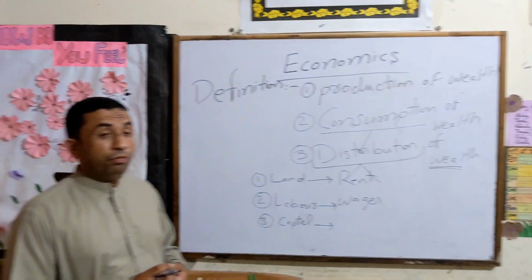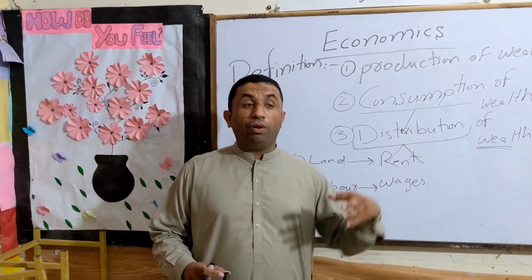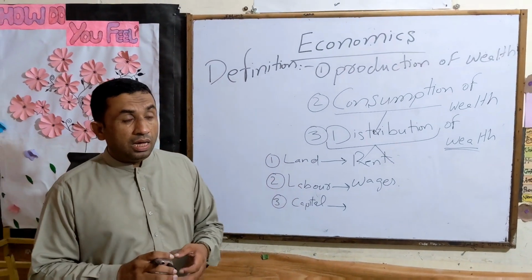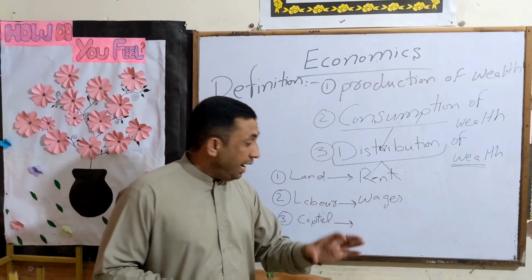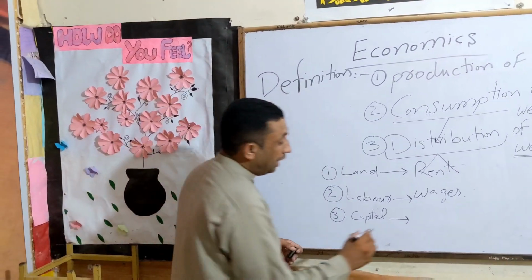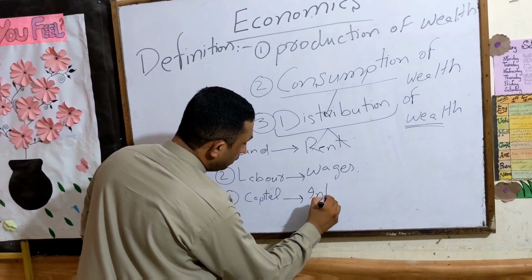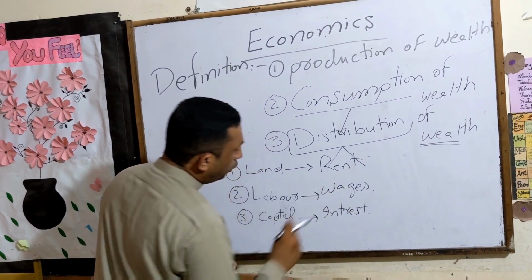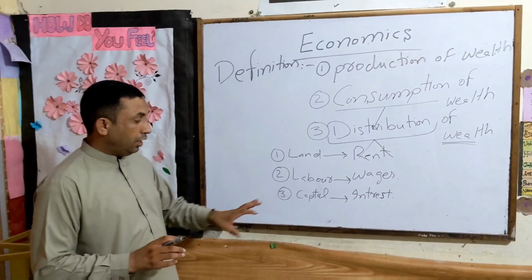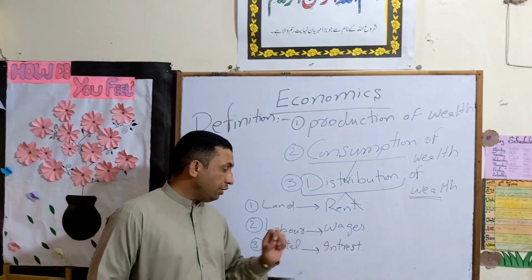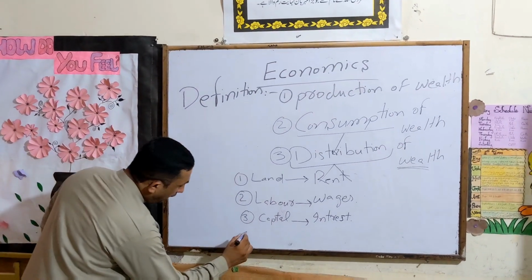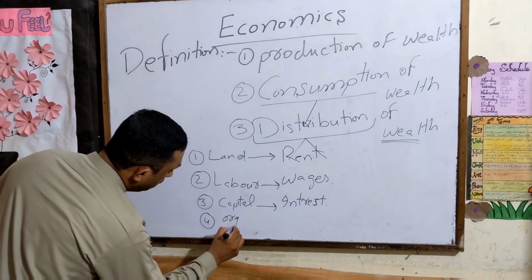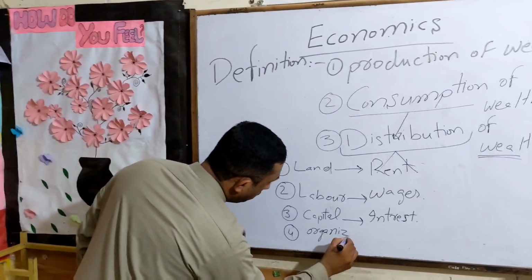For example, if you take some money from the bank, when you pay it back to that bank, you will pay the interest. You will pay the money according to the capital to the bank, that is called the interest. Number four, and the ending point, is the organization.